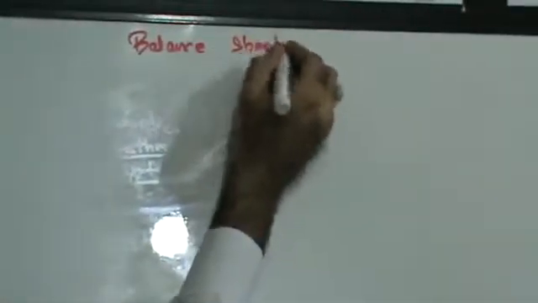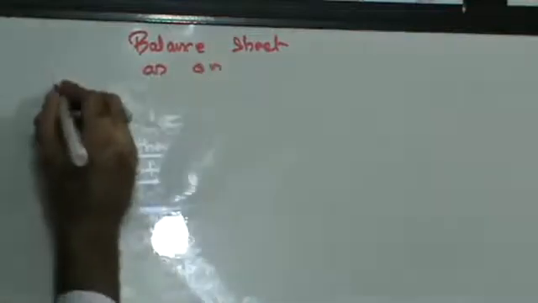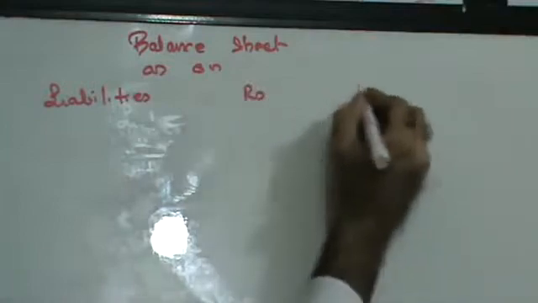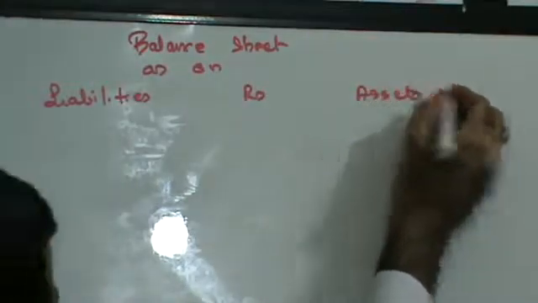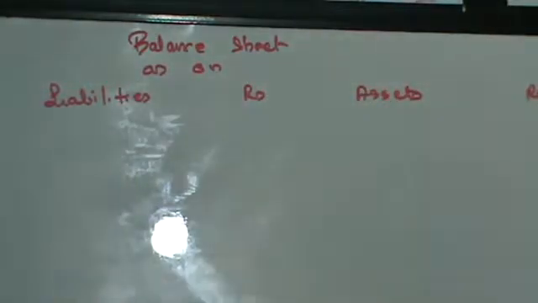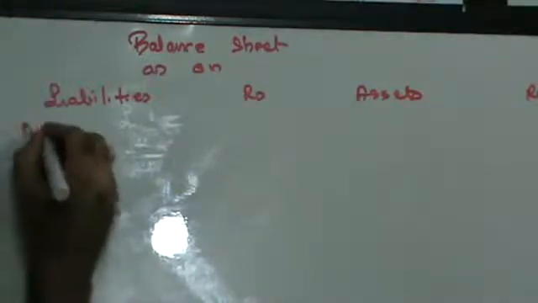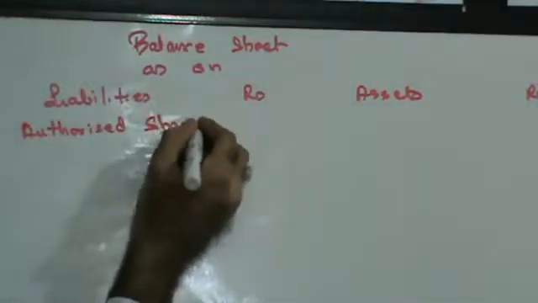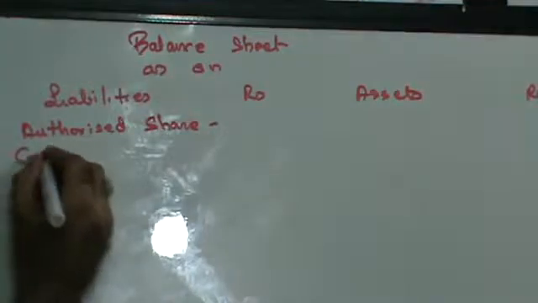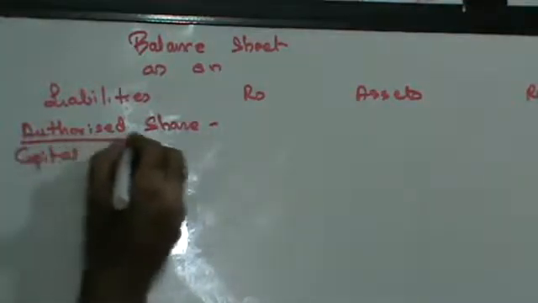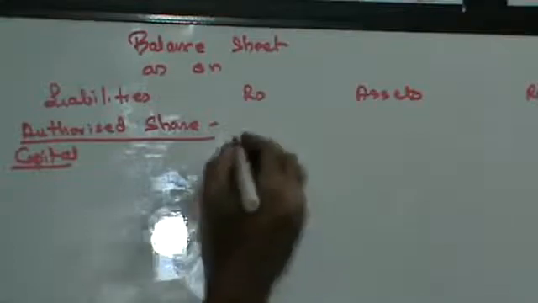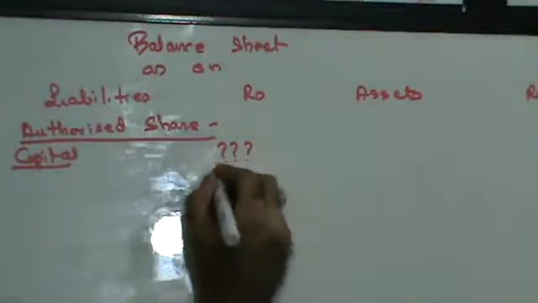Balance sheet as on... liabilities, rupees, assets, rupees. Let's start. You have authorized share capital. Authorized share capital is not given to you.